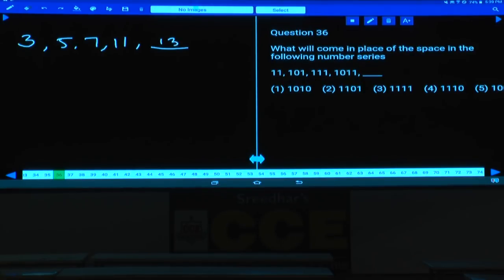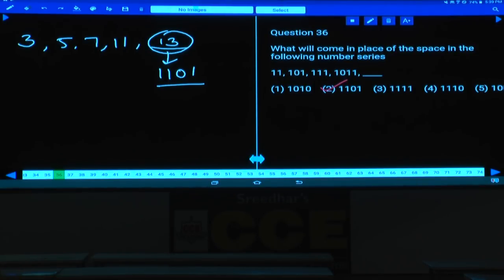The next prime number after 11 is 13, and that is in the decimal system. When we convert this 13 into the binary system, it will be 8 plus 4, 12, plus 1, 13, that is 1101. Isn't it? And so what is your answer here? 1101, that is choice 2. Are you following this, or shall I explain the conversion from decimal to binary and binary to decimal? Yes, anyone? Not required, right?